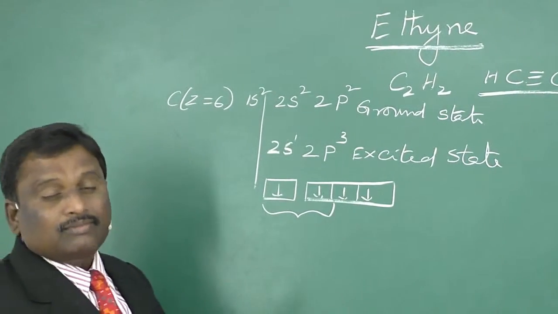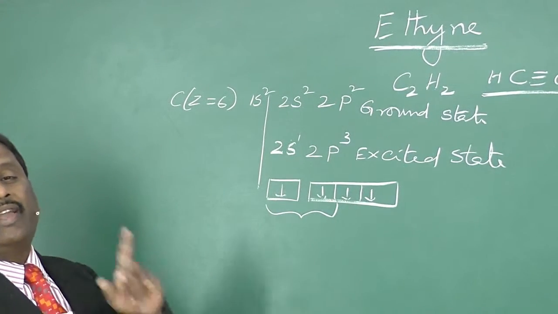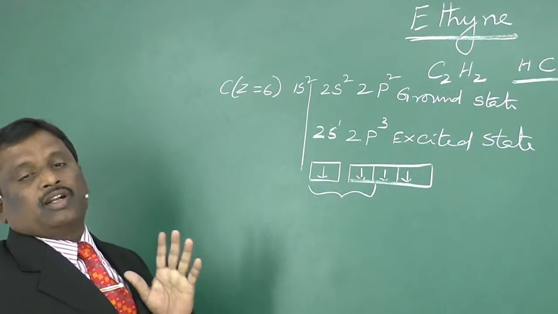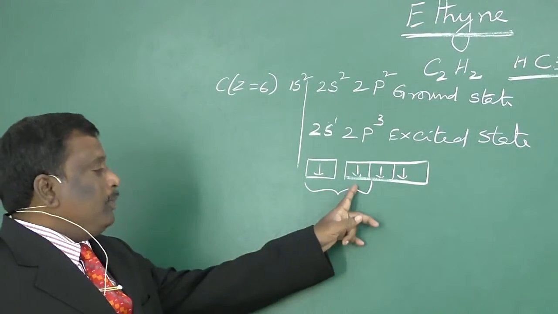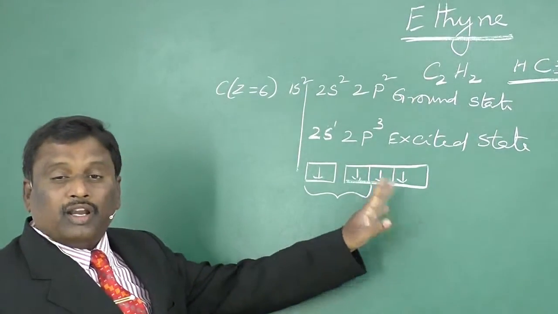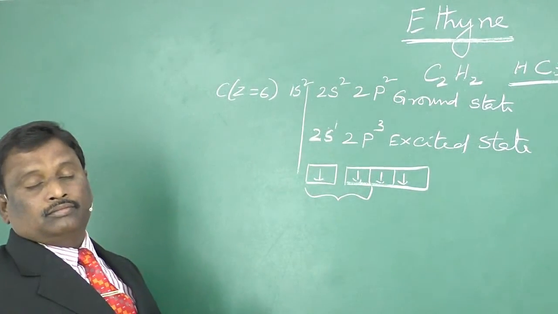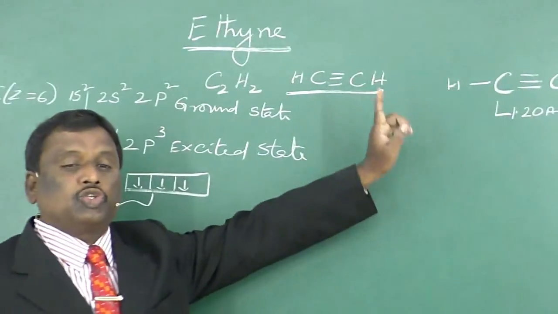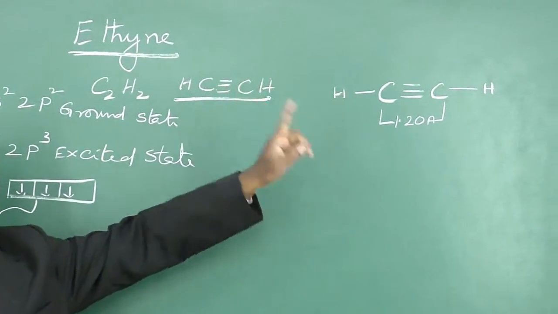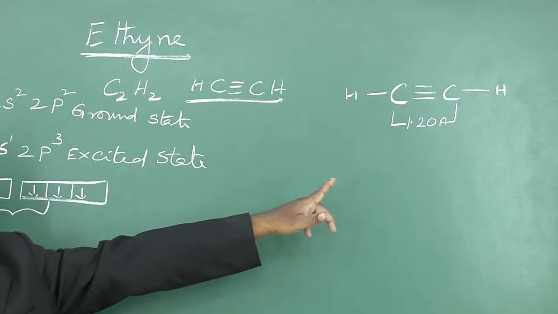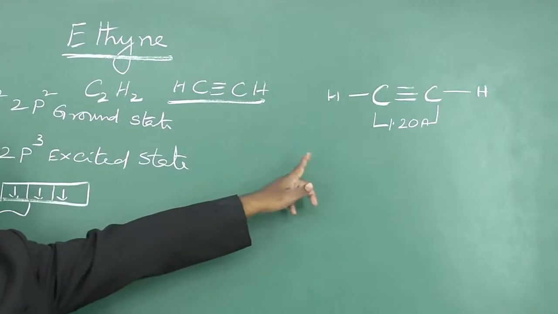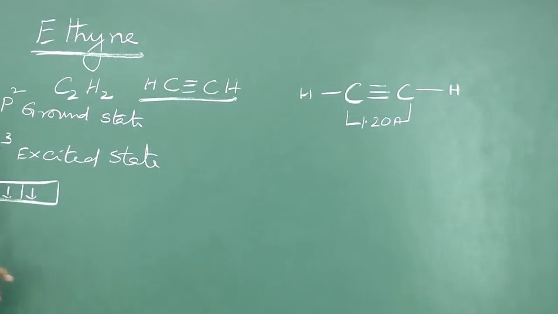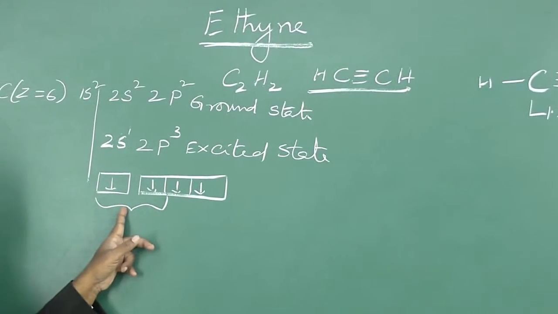Once again I will remind you, this hybridization is a hypothetical theory. You should not ask me why only 1 p orbital is taking part and the other 2 are not. The structure is true, the structure has experimental evidence. That structure is possible only when this carbon is in this hybridization.